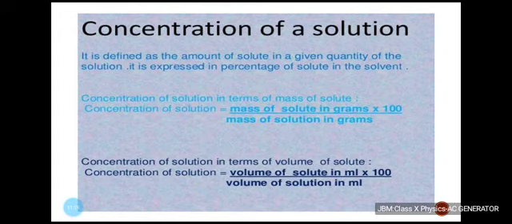There are various ways of expressing the concentration of a solution. First, concentration in terms of mass of solute, that is mass by mass percentage: mass of solute in grams divided by mass of solution in grams, multiplied by 100. Then you can have volume by volume percentage of a solution, where the concentration is given by volume of solute in milliliters divided by volume of solution in milliliters, multiplied by 100. You can also measure the volume in liters.